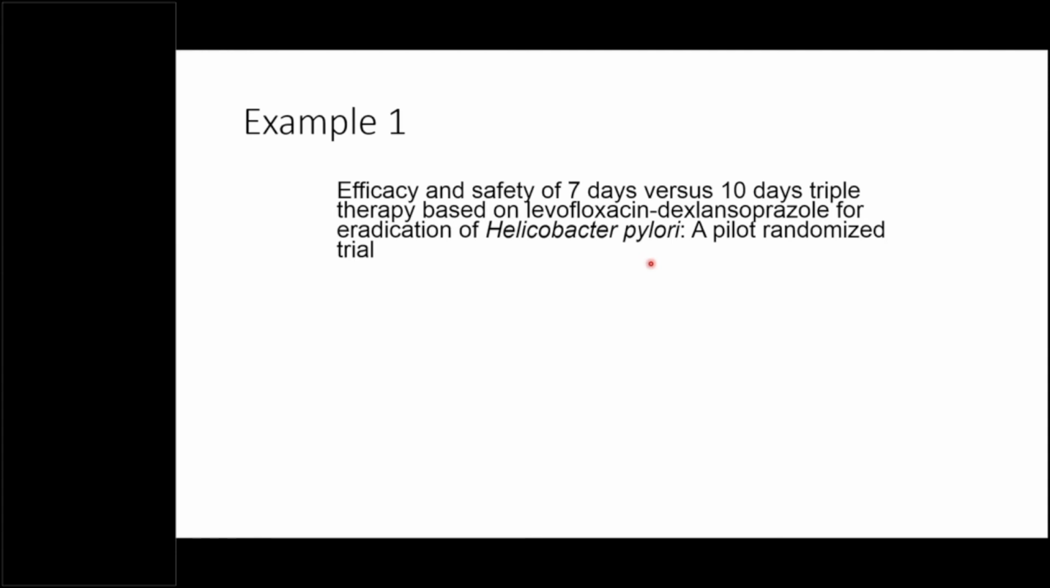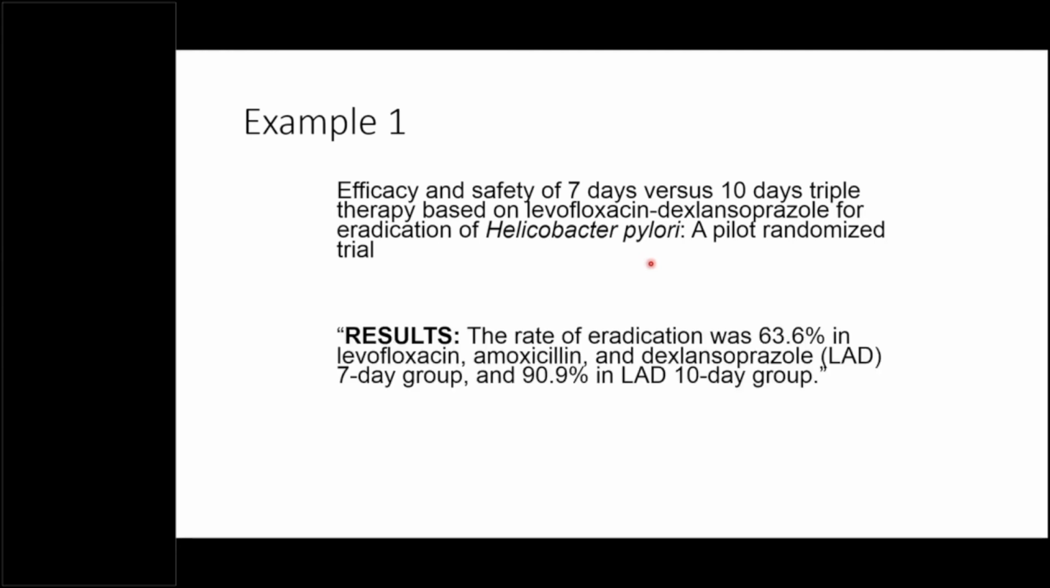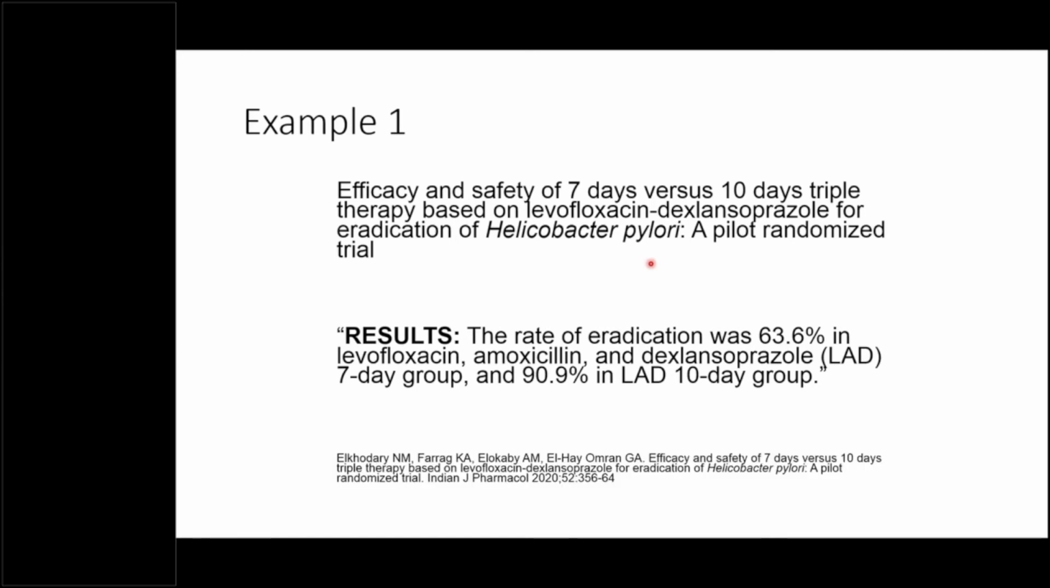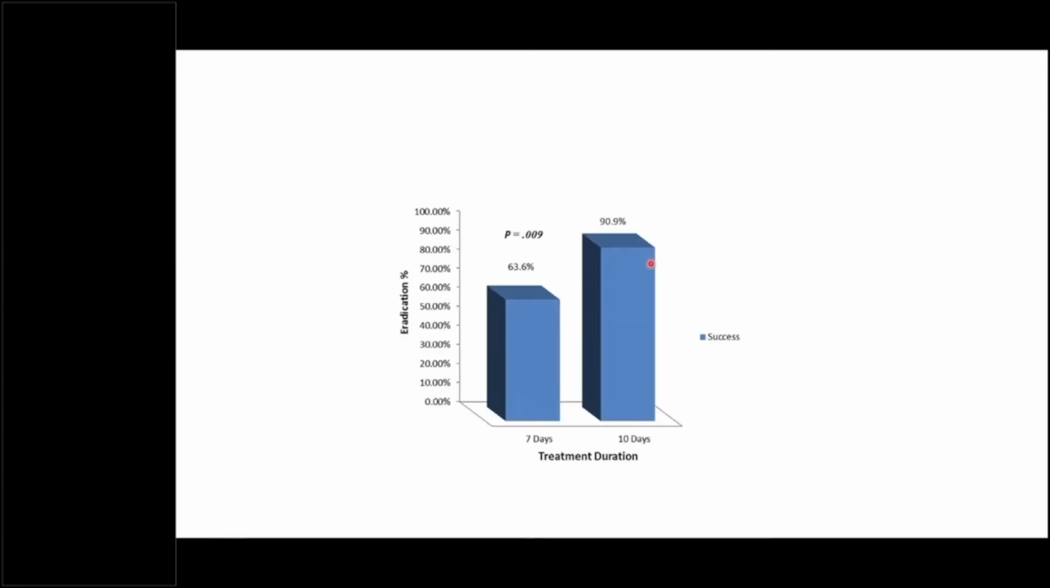This was basically a trial where the authors wanted to compare 7-day therapy with 10-day therapy, and the result was that the rate of eradication was 63.6% in the 7-day levofloxacin group and 90.9% in the 10-day group. This was the study published in a recent issue of the journal. These are the 2 groups, and this was the difference in eradication, and the p-value is 0.029, which is very significant.